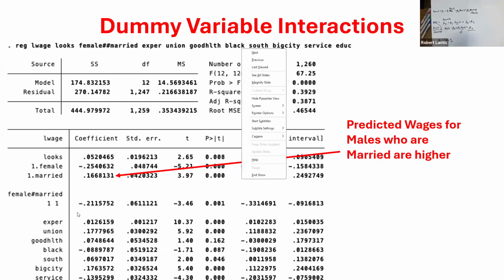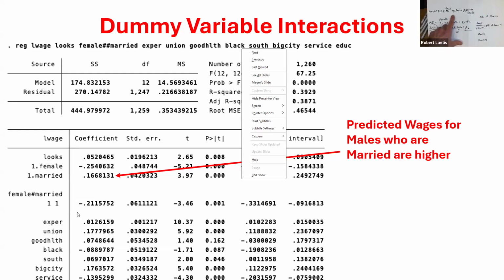Think about this a little bit differently, just to make the point since you're asking the question. What if I wanted my marginal effect of being female? Here we were looking at the marginal effect of being married. Now we're looking at essentially the derivative of our dependent variable with respect to being female, right? Well, there are two different groups: unmarried females and married females. So what's the marginal effect of being female for someone who is married versus unmarried?